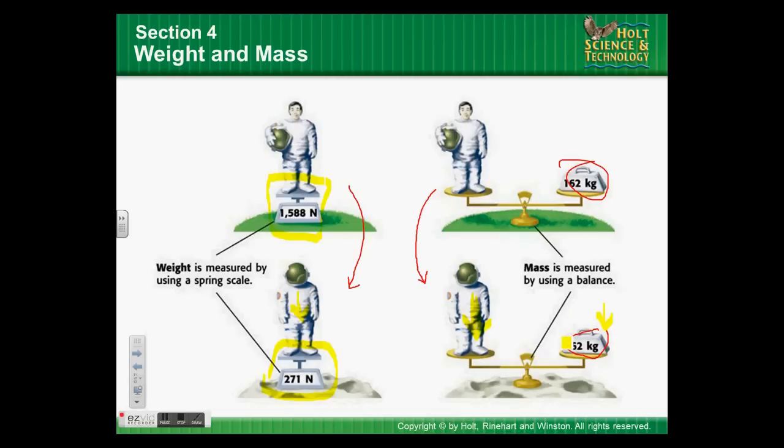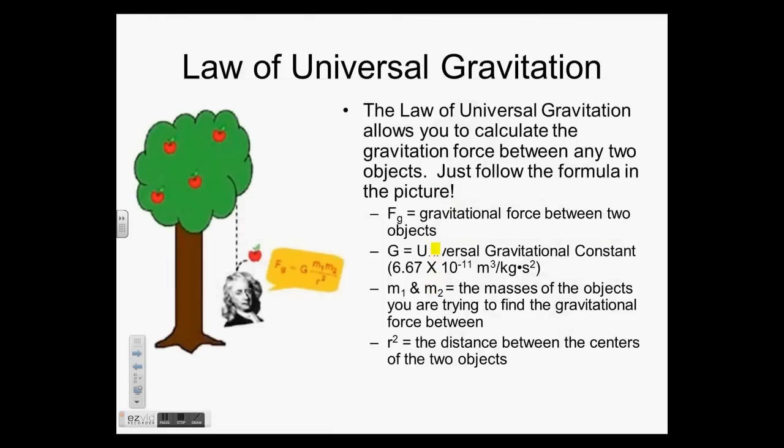That's the problem that a lot of people have with this idea. So what's the answer? If I take this balance setup to the moon and the astronaut stands on it, is it actually still going to balance out like it's showing here? Yes. If the astronaut is pushing down less here because of gravity, gravity is also pulling down less on this side, and it will balance out. So yes, I take this 162 kilogram mass and put it on with the astronaut, and it will actually balance out. Less gravity on this side is balanced by less gravity on this side.